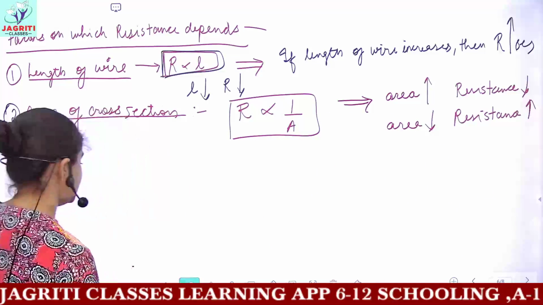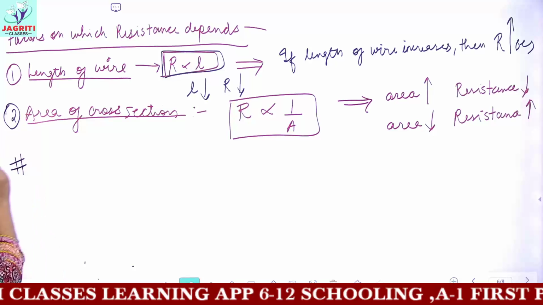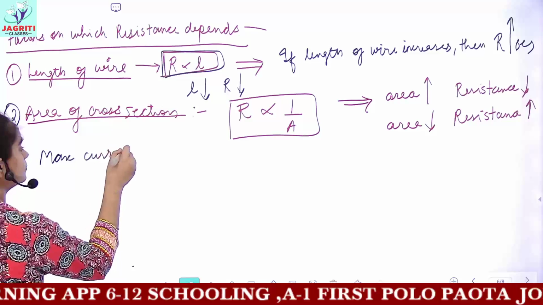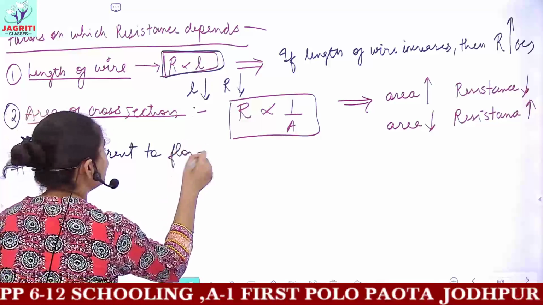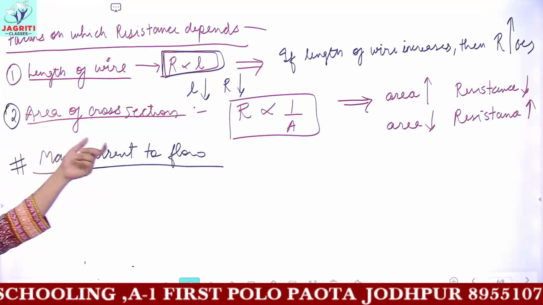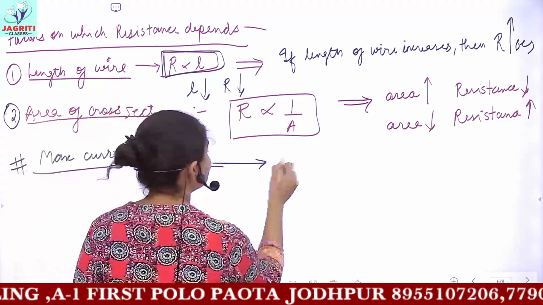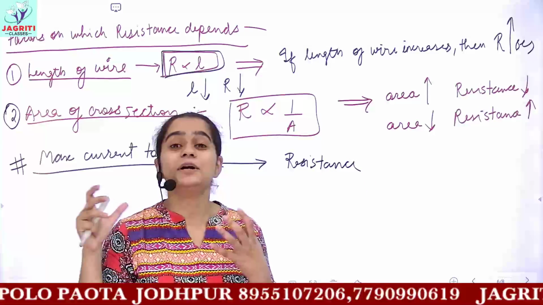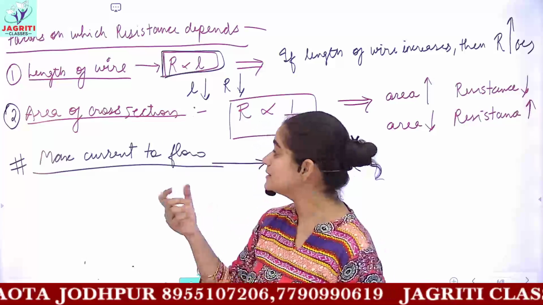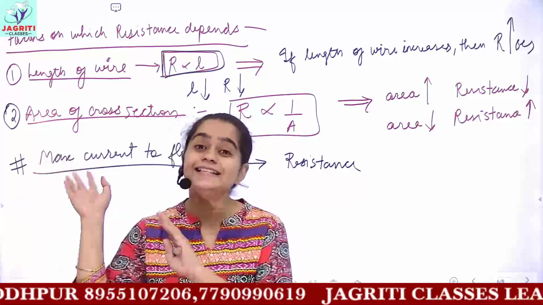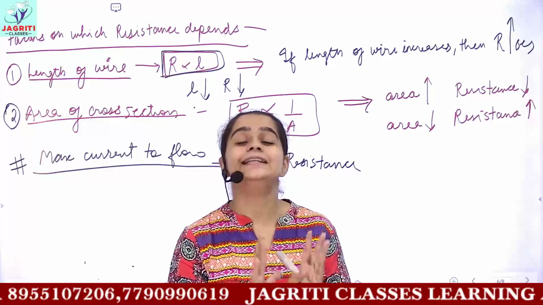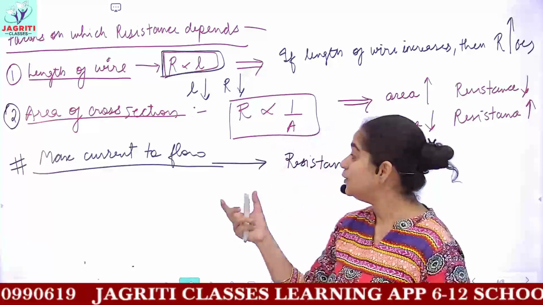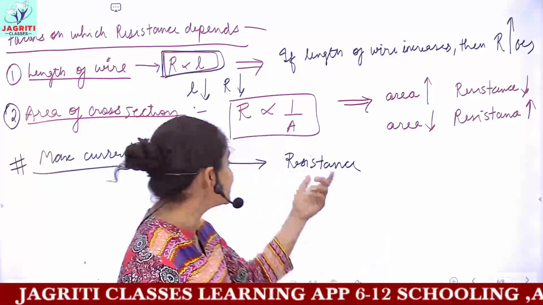And there is one more question for you. If I say that I want maximum current to flow, then what is the condition required for the flow of maximum current? The answer is: should its resistance be higher or lower? If I want maximum current to flow through a conductor, it means the electrons should flow easily, and in turn this signifies that there should be no restriction in the flow of electrons. And there would be no restriction when the resistance is low.